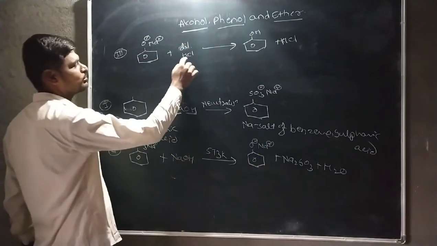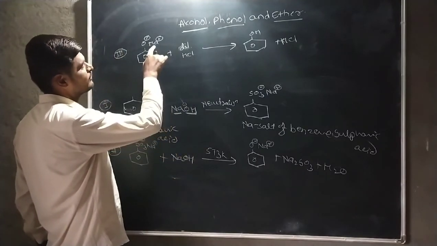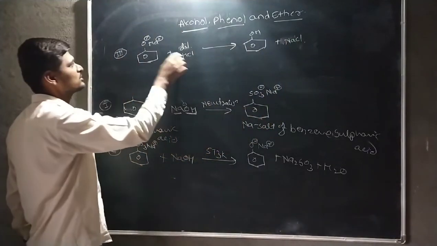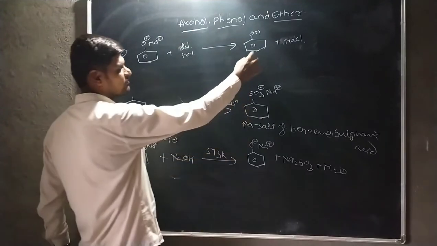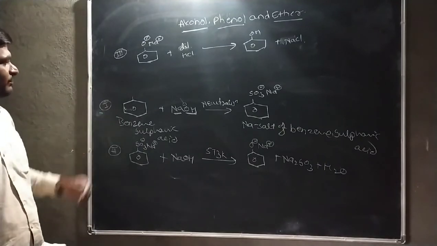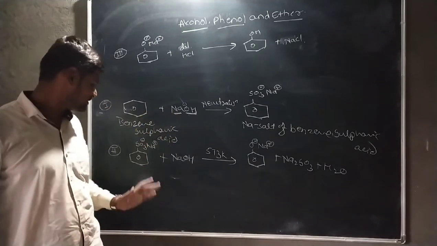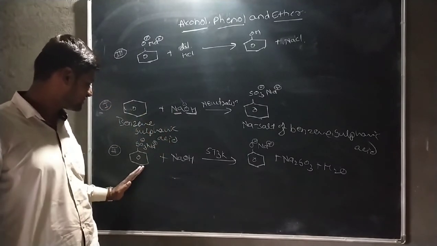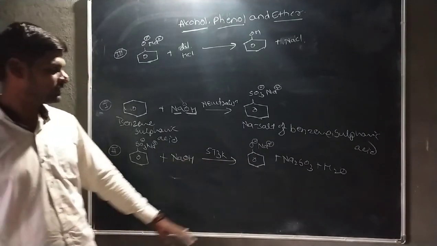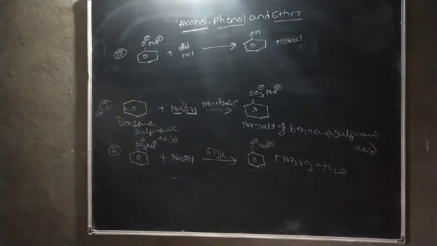After heating, the bond between H and Cl minus breaks. This Cl minus combines with the Na plus, and there is a formation of NaCl. Okay, here we write the NaCl, and this H plus comes towards the OH minus, and there is a formation of phenol. Okay, this is the third step. In the first step, there is a neutralization step. In the second step, it is a fusion step. That means in the second step, the sodium salt of benzene sulfonic acid is fused with NaOH at 573 Kelvin. That is the formation of sodium salt of phenoxide ion.